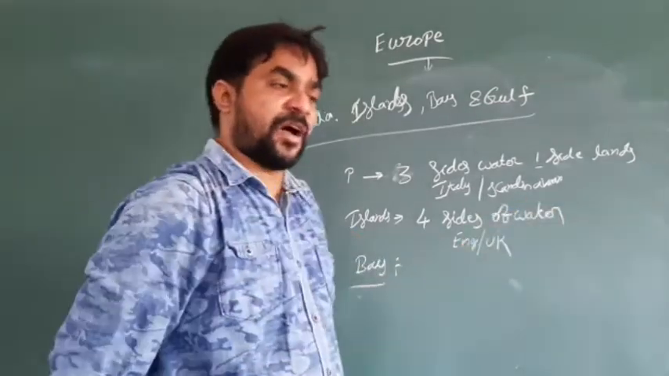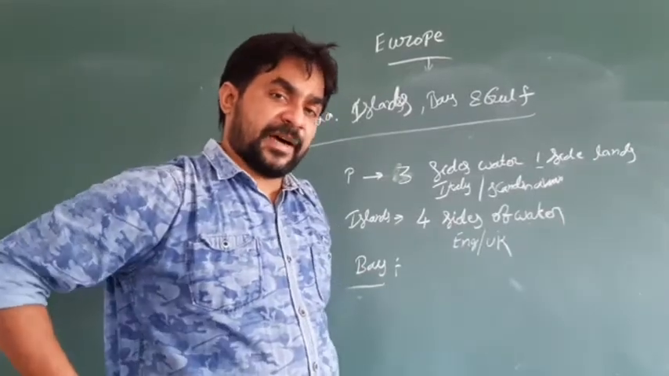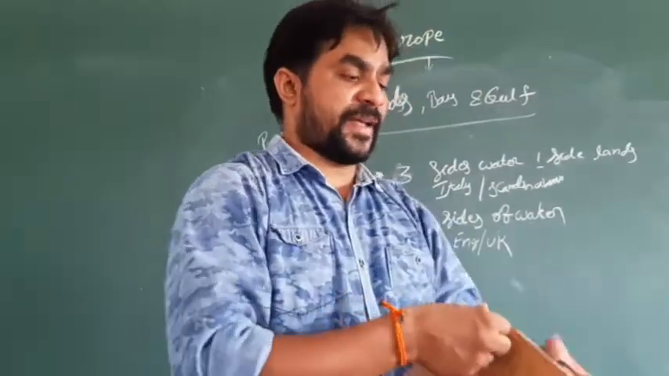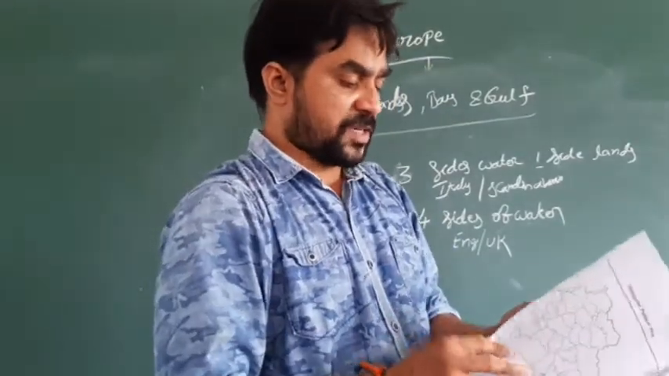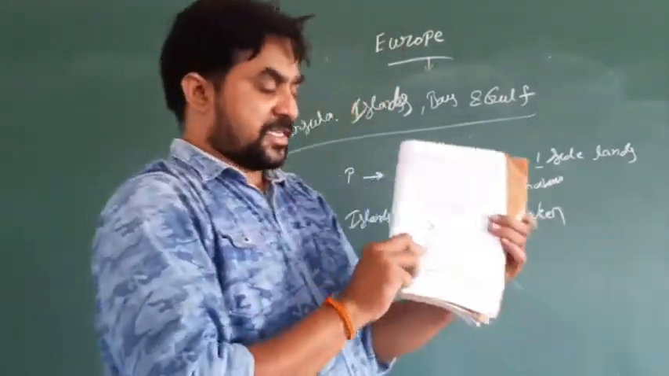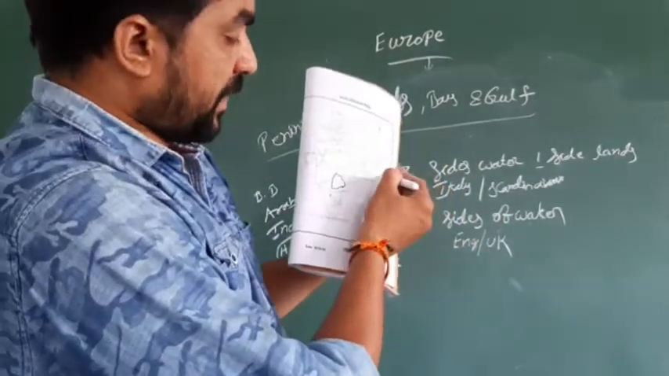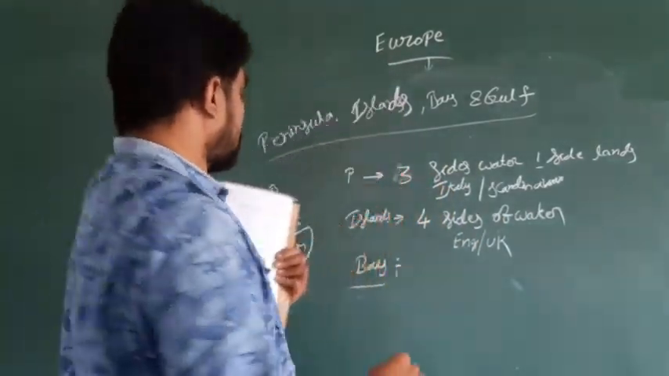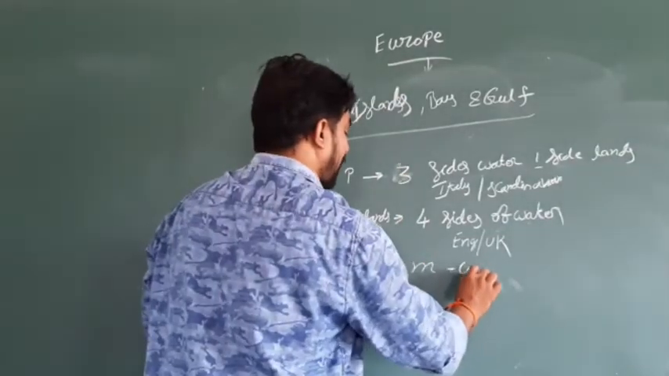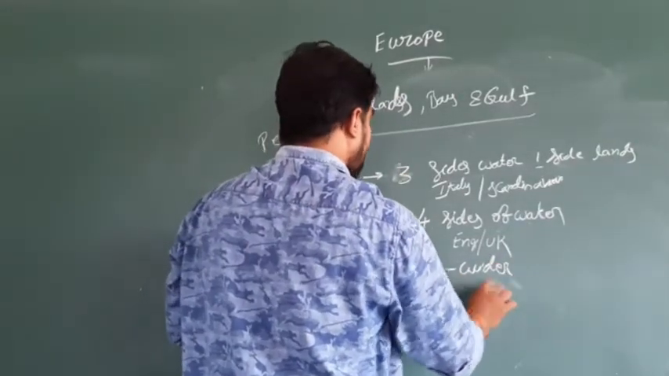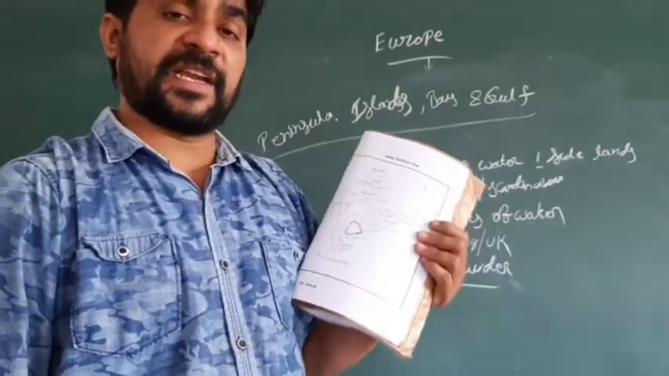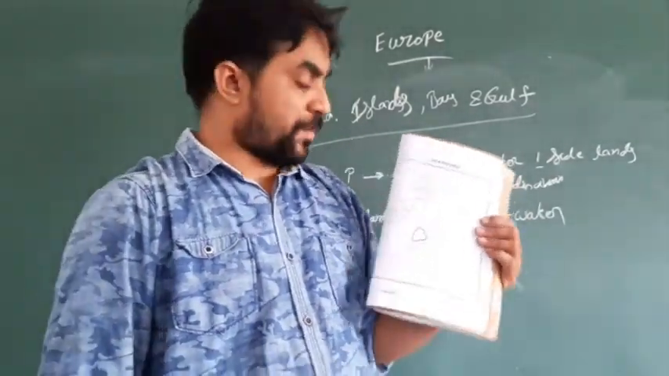A bay means, for example, the Bay of Bengal. How is the Bay of Bengal shaped? If you have a map of India, you see this is the map of India and this comes to the mouth. So the mouth is wider. The wider areas are called bays. We have a lot of bays in the region of Europe also.